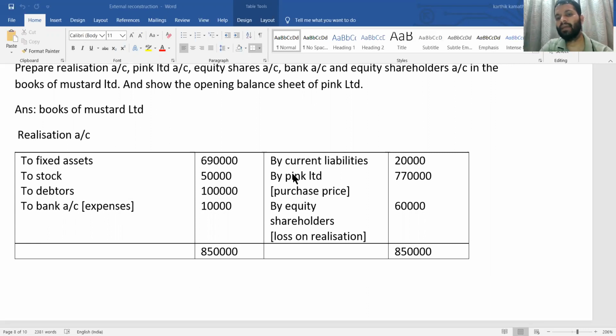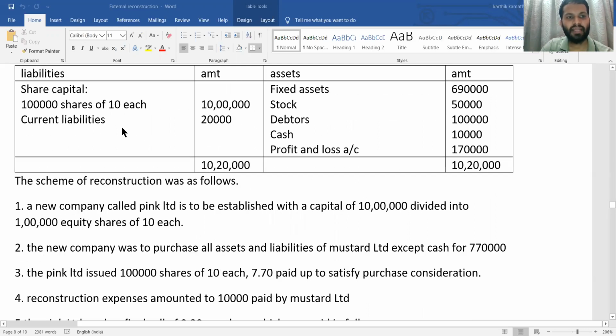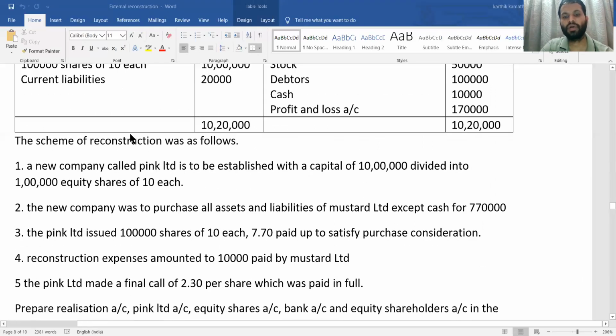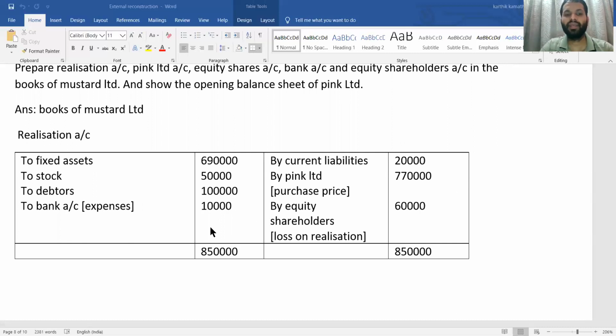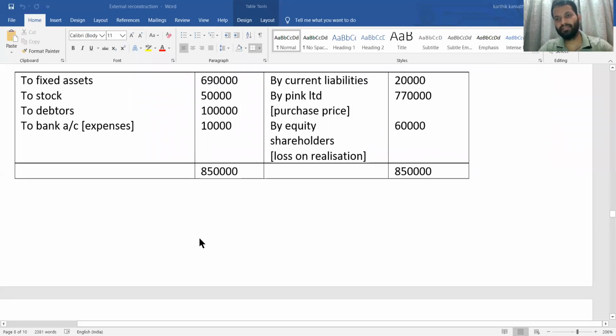By current liability on the credit side, if you see the balance sheet, the information is directly given: current liability 20,000. By Pink Limited, that is the purchase consideration, 1 lakh into 7.70, that is 7,70,000. Now you need to see whether the debit side or the credit side is more. Yes, the debit side is more than the credit side. Since it is more, here there is a loss. The loss is transferred to equity shareholders. So by equity shareholders, 60,000 is your balancing figure.